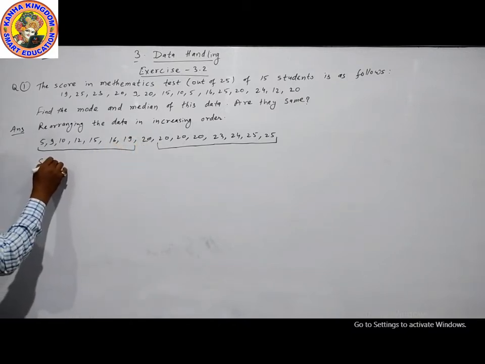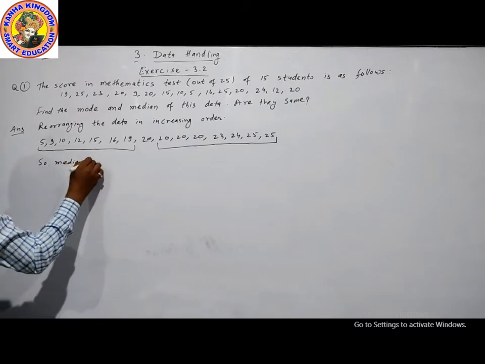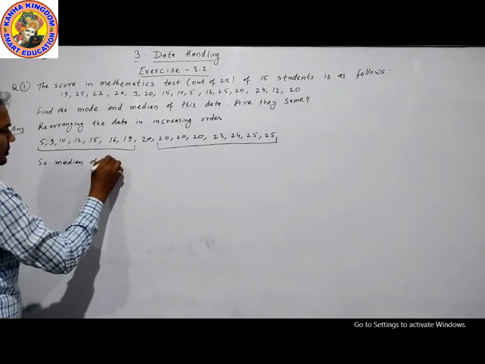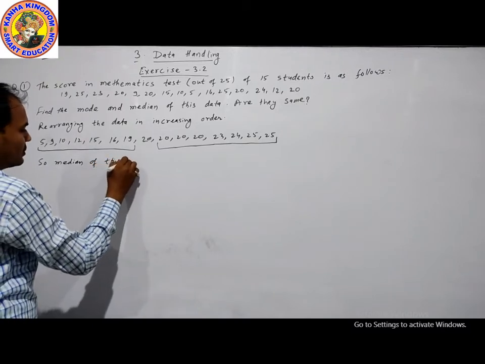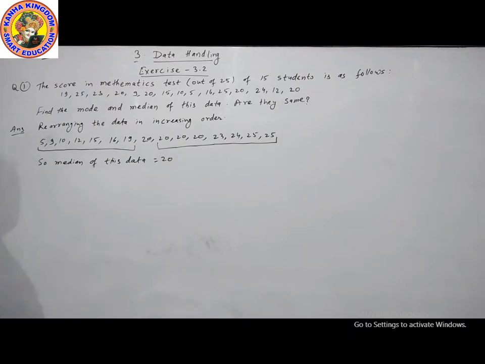So the median of this data is 20. Then mode. What is the mode? Mode is the data which occurs most often.